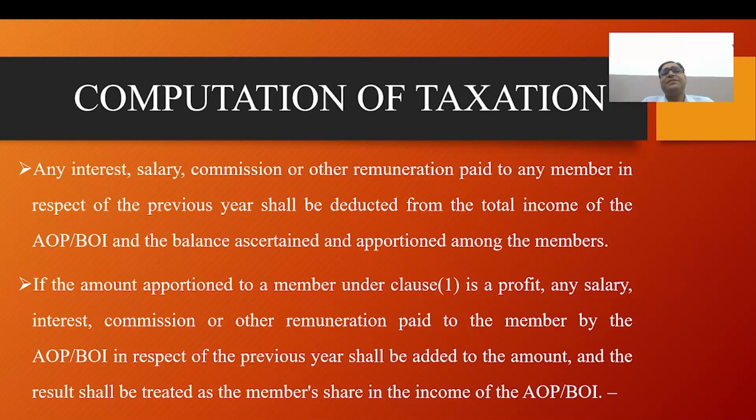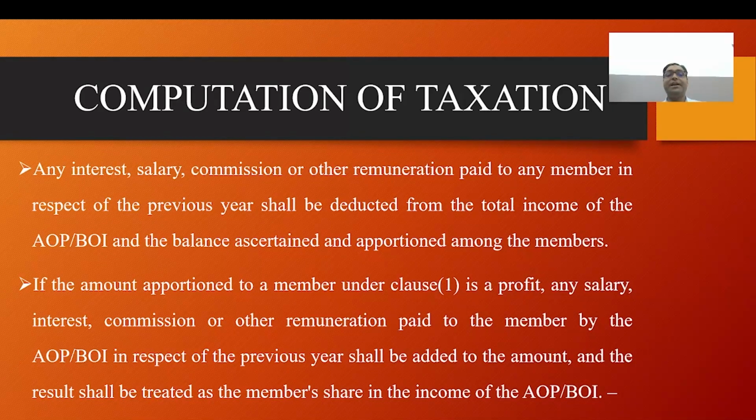Where any member of such association or body is chargeable to tax for the previous year at a rate or rates which is higher than the maximum marginal rate, the tax shall be charged on that portion of the total income of the association or body which is related to the share of such member at such higher rates, as the case may be, and the balance of the total income of the association or the body shall be taxed at the maximum marginal rate.